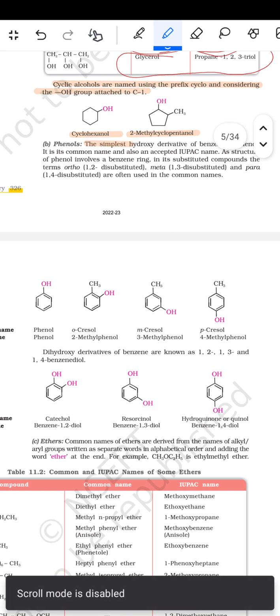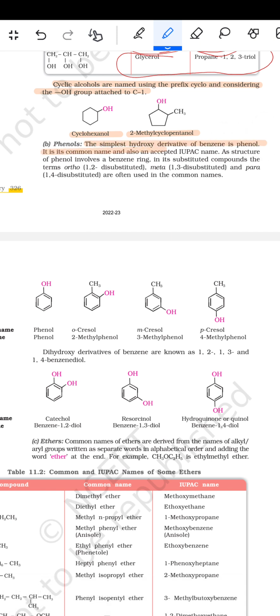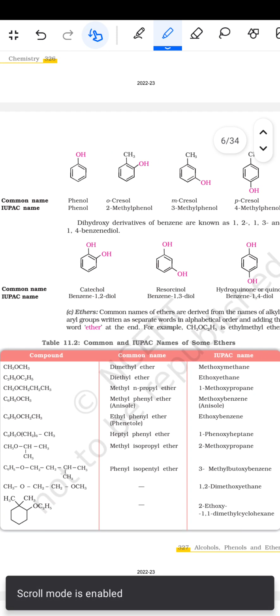तो the simplest hydroxy derivative of benzene is phenol. It is its common name and also an accepted IUPAC name. As the structure of phenol involves a benzene ring, in its substituted compounds the terms ortho (1,2-disubstituted), meta (1,3-disubstituted) and para (1,4-disubstituted) are often used in the common names. तो common names are the IUPAC names.